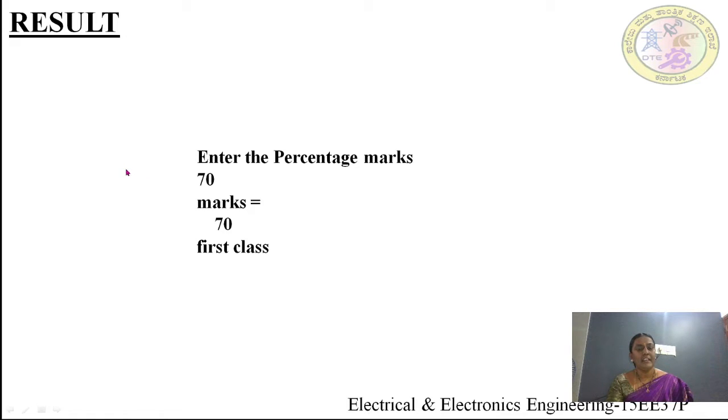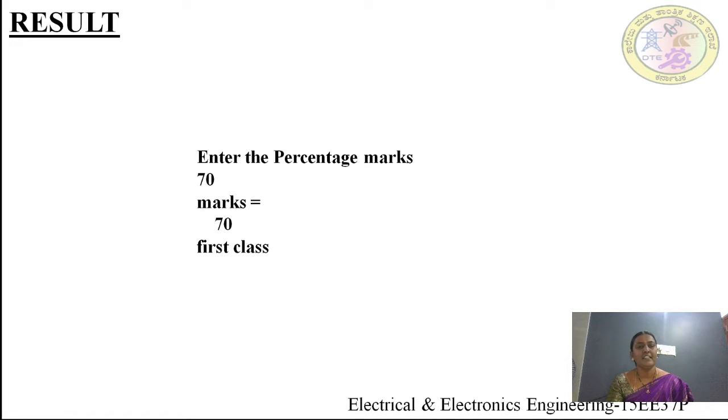If I execute that program, if I run that program, the message "enter the percentage marks" comes on the screen. Then we have to enter the marks. Here I have entered the marks as 70. If I enter the marks as 70, then it will give first class, because the marks is greater than 60, it will print first class.